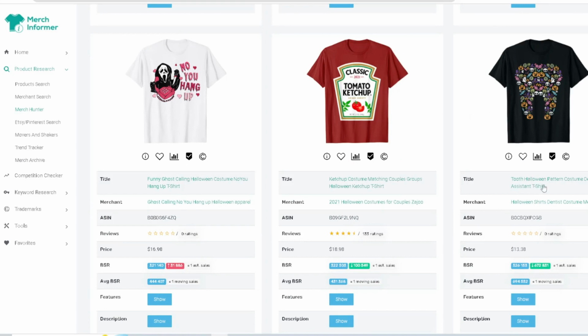This one's cool. Tooth Halloween pattern costume. This is really cool. So a dentist, right? Dentist, dental assistant. Anything like this that you can mix with any type of career and make it a cool, cute idea and turn it into a t-shirt. I can see a dental assistant wearing something like this, or even a doctor, or even just the whole crew wearing something like that, right? That'll be really cool. That can help you turn into a top seller. So mixing any type of career and Halloween, that'd be a good idea.